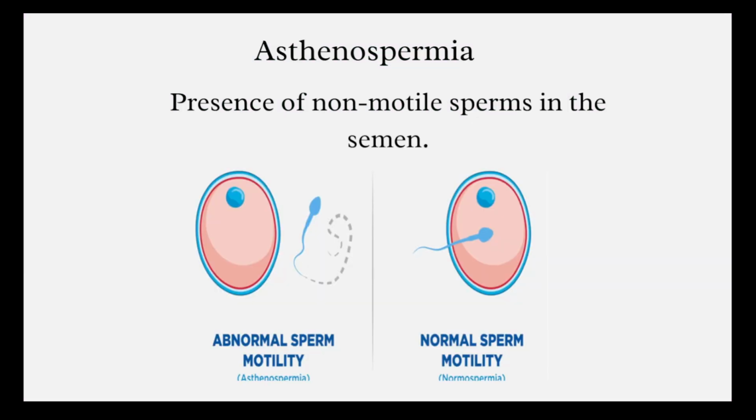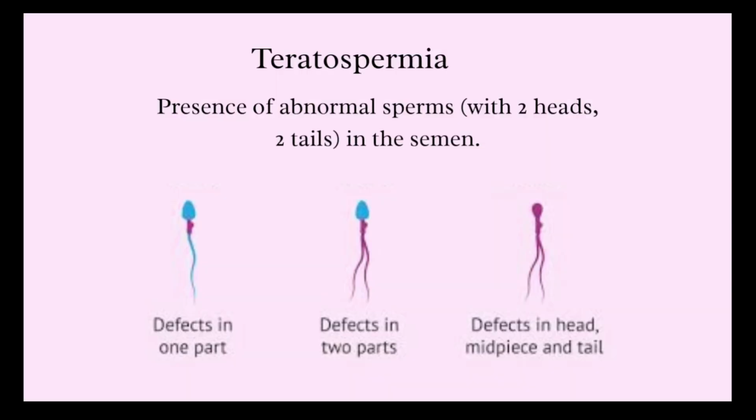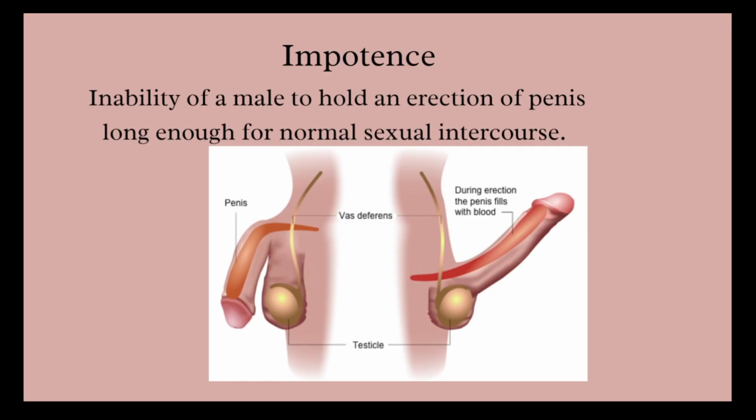Asthenospermia is a condition where non-motile sperms are found in the semen. Necrospermia is a condition where dead sperms are found in the semen. Teratospermia is a condition where abnormal sperms are found in the semen. It can be found with two heads or two tails or even many other abnormalities. Impotence is the inability of a male to hold an erection of the penis long enough for a normal sexual intercourse. That is, the penis does not remain erect long enough.